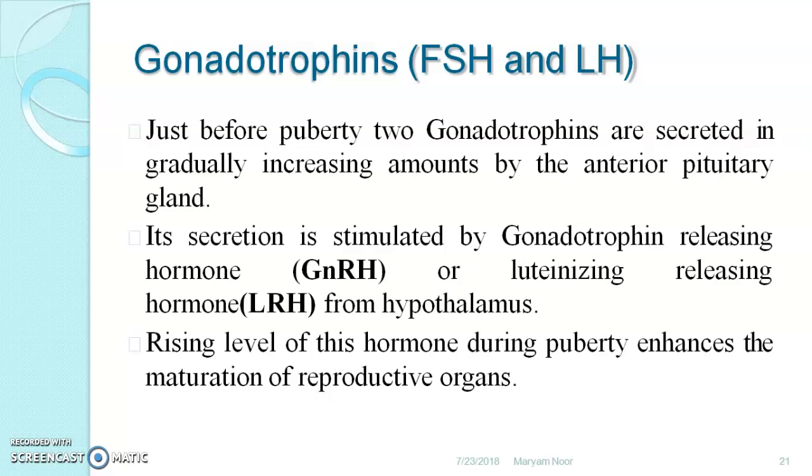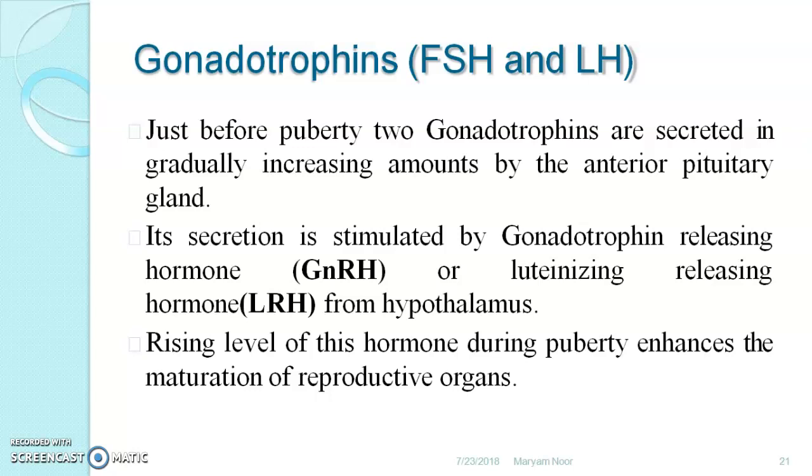Just before puberty, two gonadotrophins are secreted in gradually increasing amounts by the anterior pituitary gland. Both these hormones, FSH and LH, are secreted gradually, and this secretion increases amount by amount as per the body's growth and need.